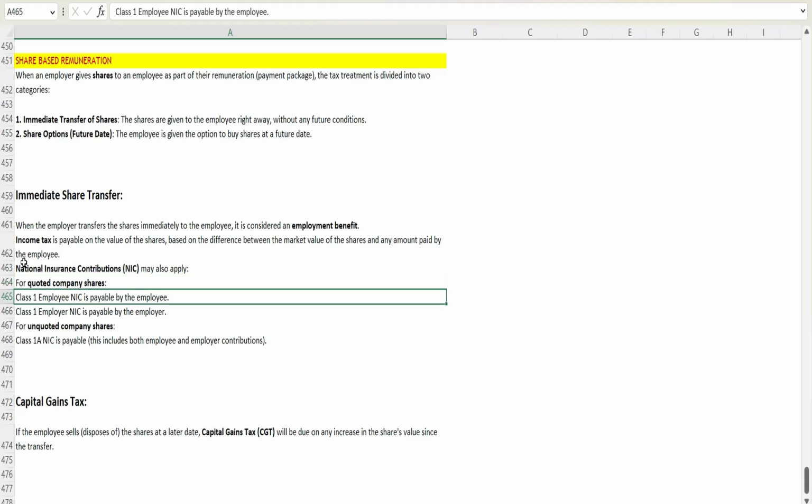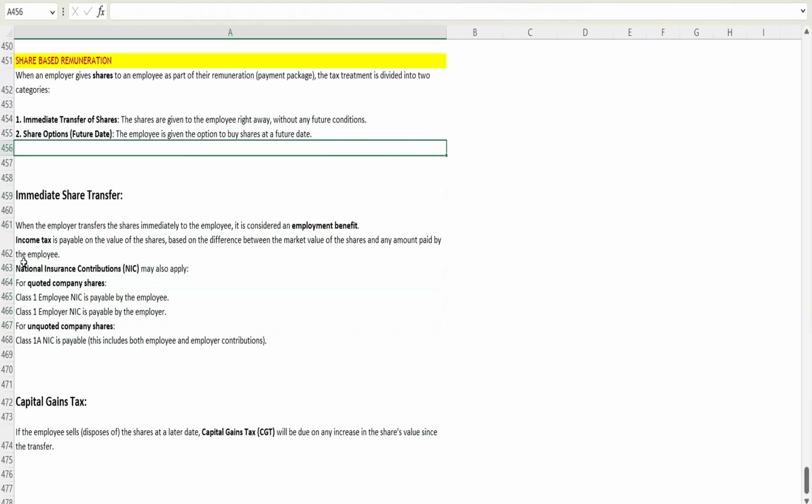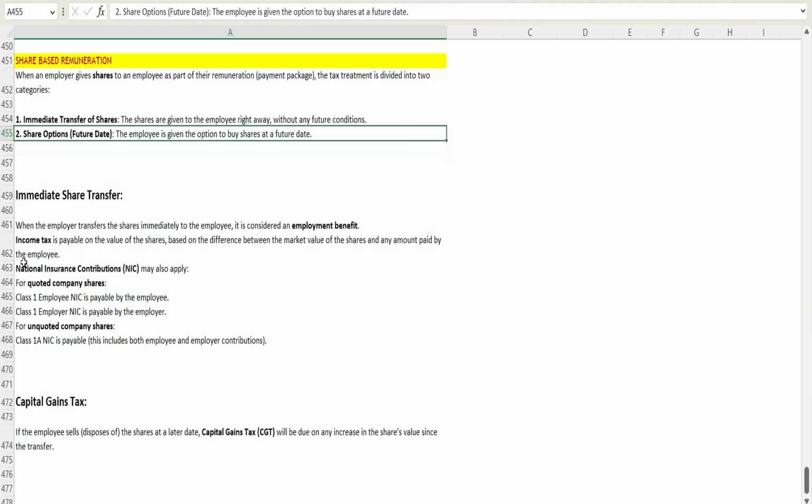So if the share is of a quoted company, class 1 employee NIC and class 1 employer NIC are payable by the respective persons. But if it is of an unquoted company, only class 1A NIC is payable, and this includes both employee and employer contribution. So this is for the immediate share transfer rules.